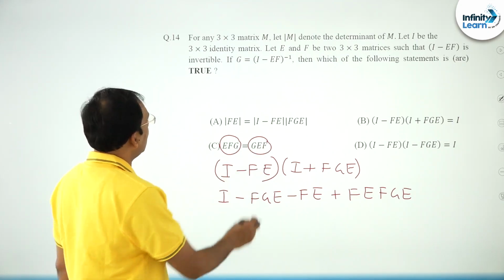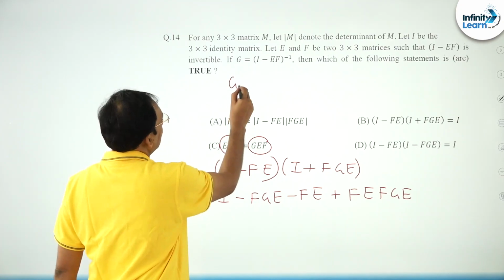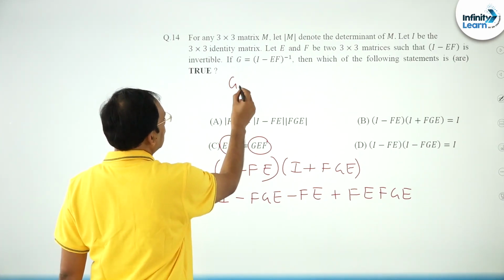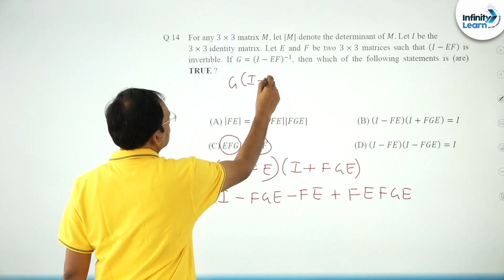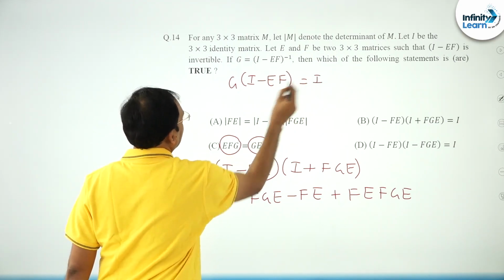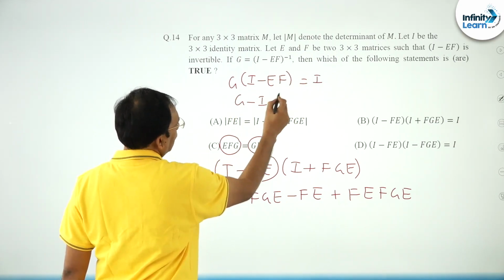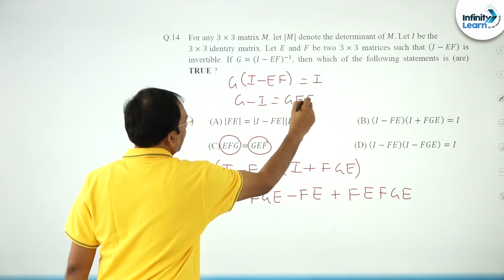Moreover, we have seen that G into (I minus EF) is equal to I. You see, G minus I is equal to GEF, right.